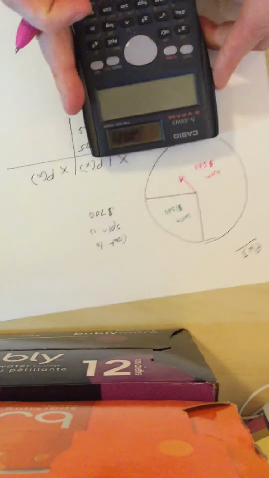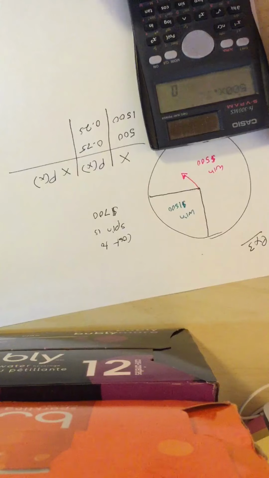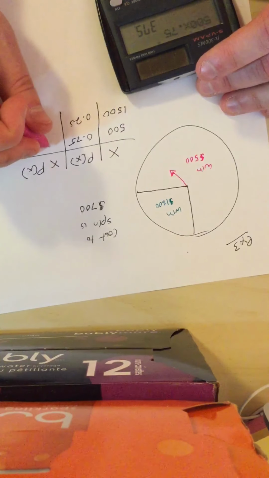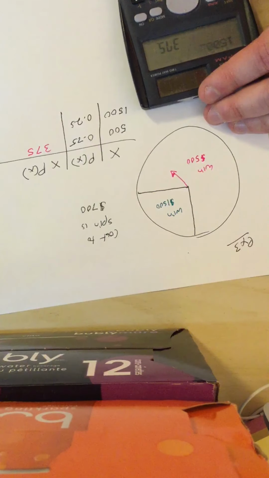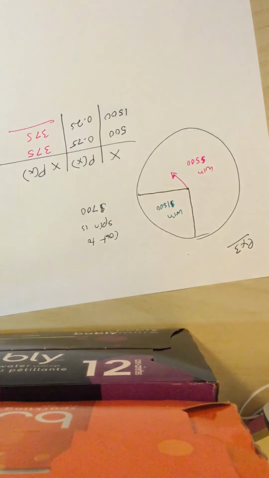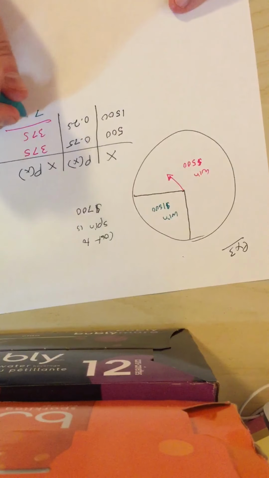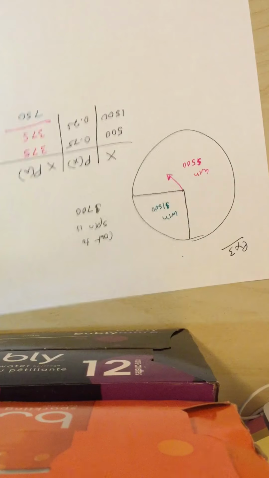I'll just double check it. Sometimes when your mistake is going to be preserved in video forever, it's best to be on the safe side. 375, and 1500 times 0.25 is also 375. So 375 plus 375 is $750. So we expect to win $750.